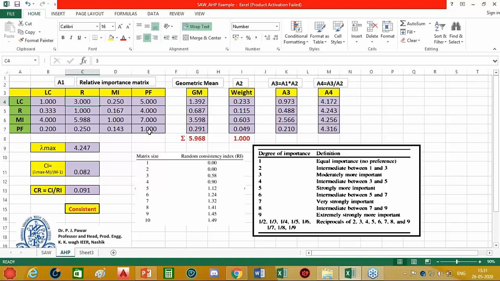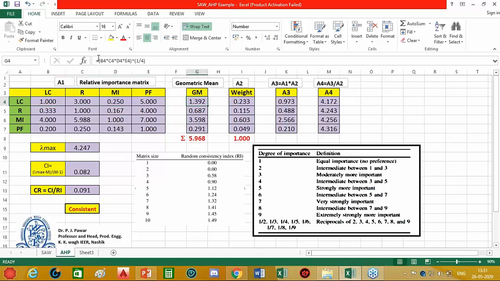Now the first task, based on this particular pairwise comparison matrix, is to find out the weights. To find the weights there are many methods, but here I prefer to go with the geometric mean method. To find the geometric mean, I take the product of all these values for every attribute and then raise it to the power of 1/n.